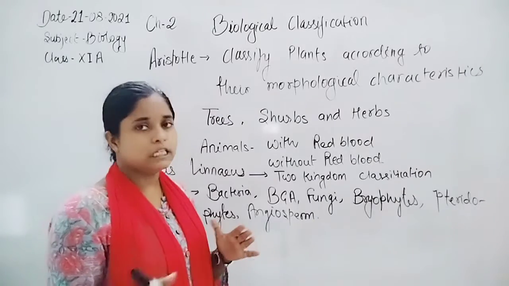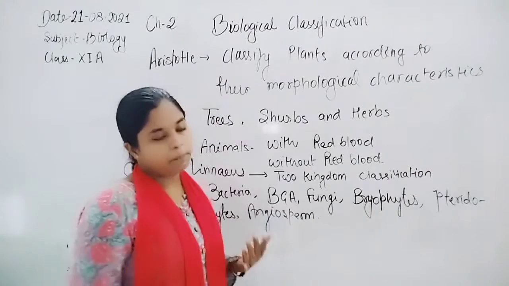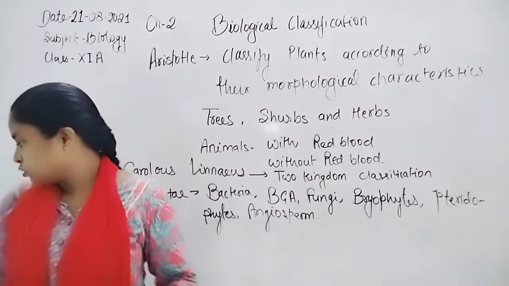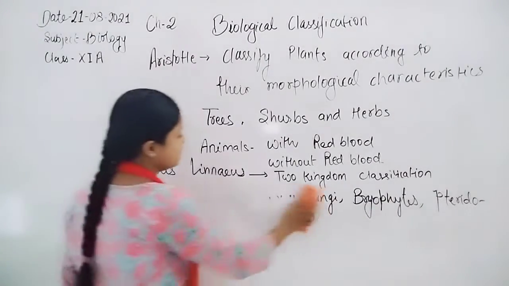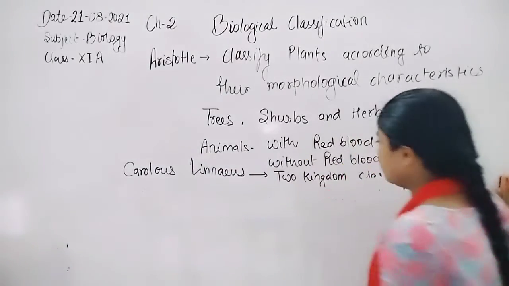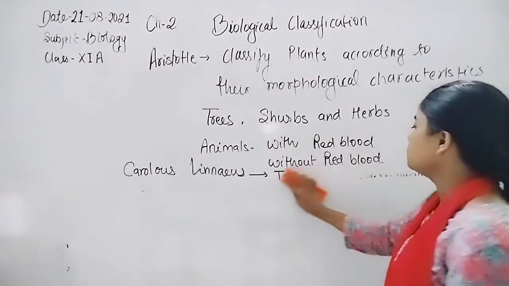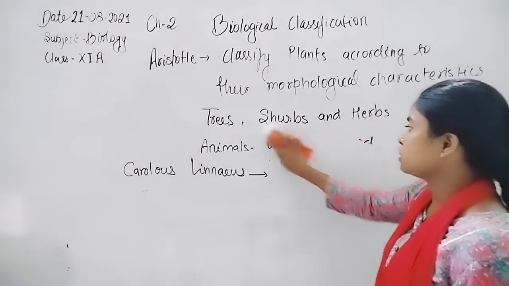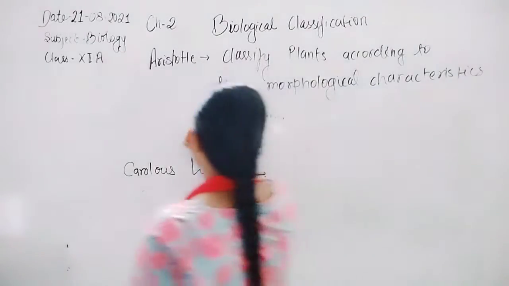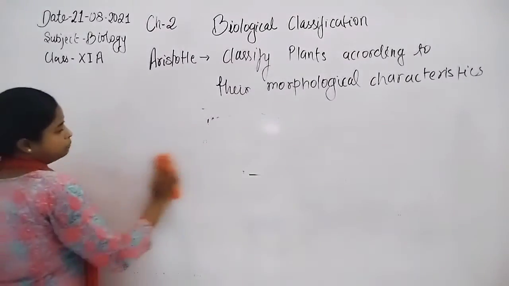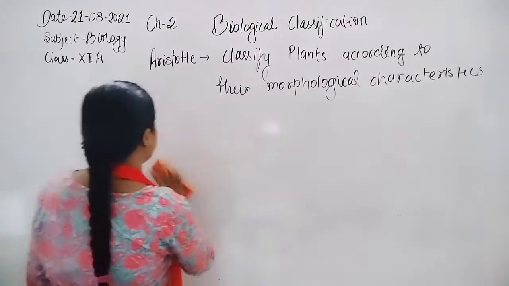All these can also be included in biological classification. So the characteristics chosen by Carolus Linnaeus were not enough for biological classification, because he classified living organisms on the basis of only morphological characteristics.